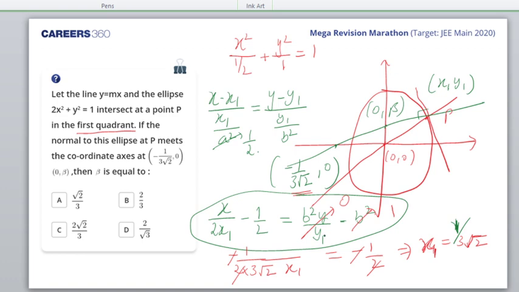I'll get y, in terms of y1. So y1 I'll get by substituting in the ellipse, because x1, y1 also satisfies the ellipse. So I'll get (3 root 2) whole square by 1 by 2, plus y1 square is equal to 1. So from here I'll get y1 square.